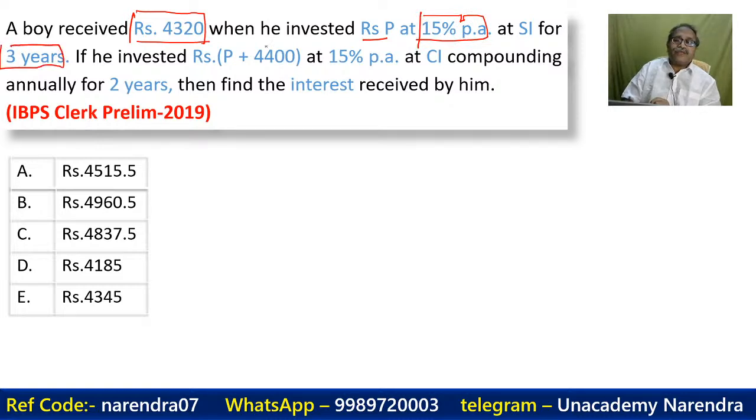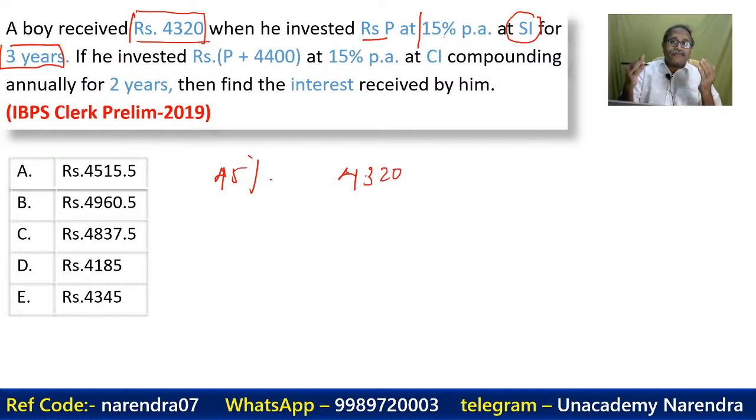When a person invests at 15% per annum for 3 years, he will get 45%. That's 15 into 3, 45%. I can multiply this because it's a simple interest. And this 45% is how much? 4,320. Can I find out P? Yes, we can. Divide this by 45.